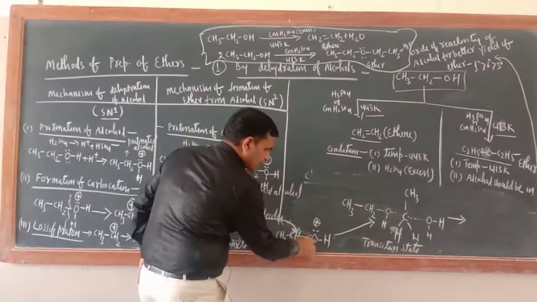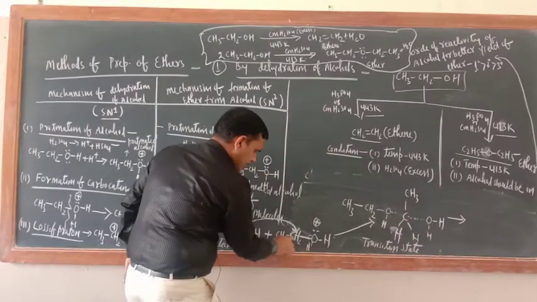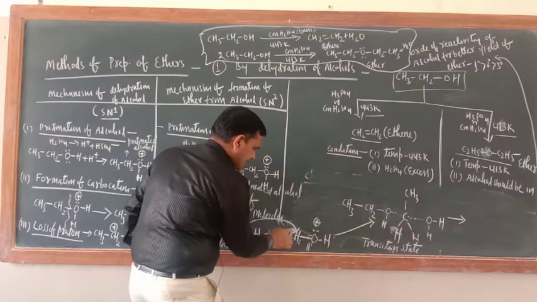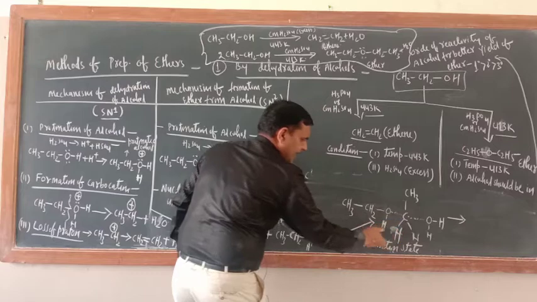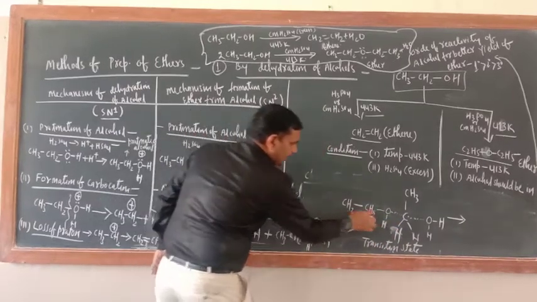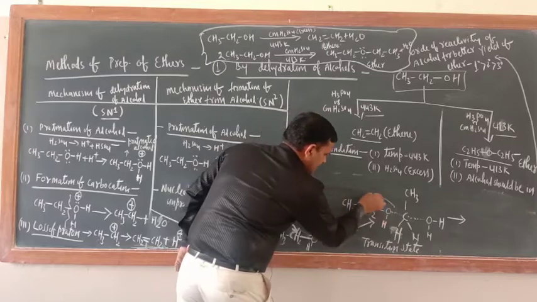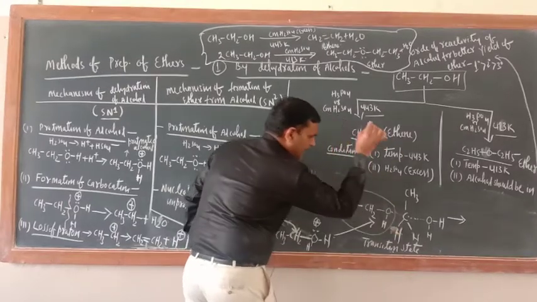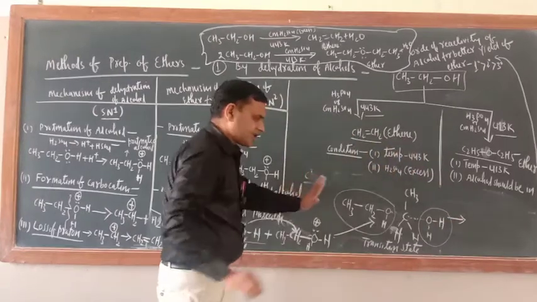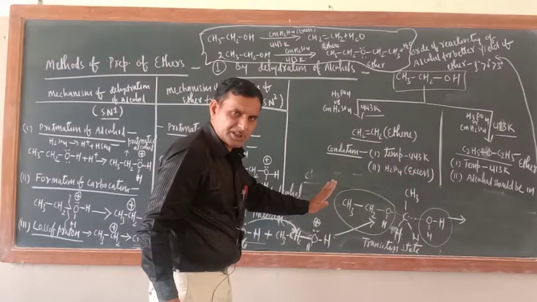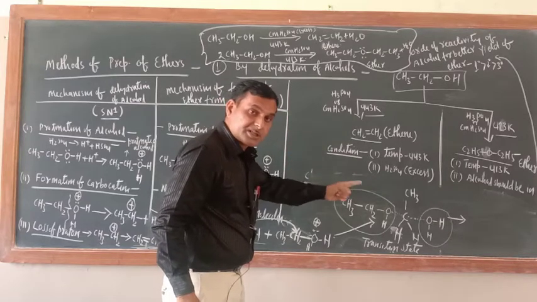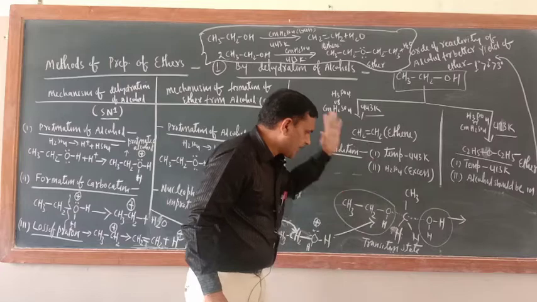Just see, this OH is this side. These two H are this one, 1, 2. And CH3 will go up. This is the tetrahedral transition state. This is the attacking alcohol, up to here the attacking alcohol is there. This is the leaving group. Transition state is there or not? Now just see, this transition state is tetrahedral. Just see, this is the tetrahedral structure.